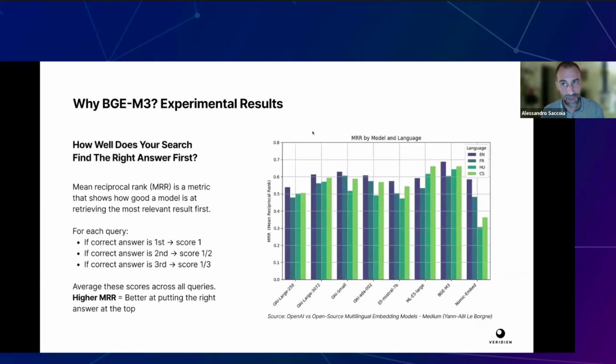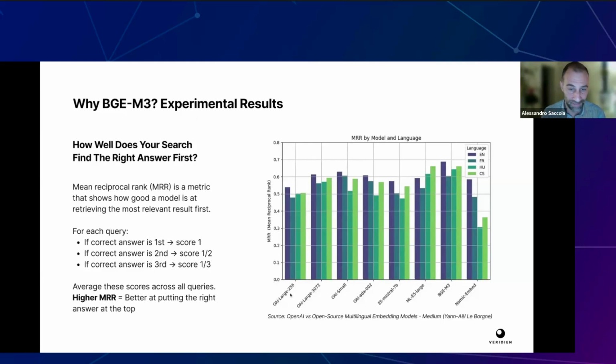Another question could be why BGE-M3? The experimental results you can find in an article on Medium. First of all, it's multi-language, and while it is multi-language, it's really good at most languages. It's surpassing, in mean reciprocal rank, the metric that shows how good a model is at retrieving the most relevant results, most commercial embeddings.